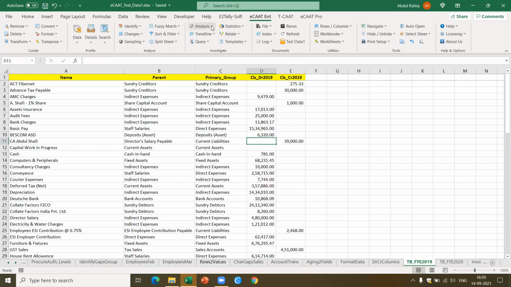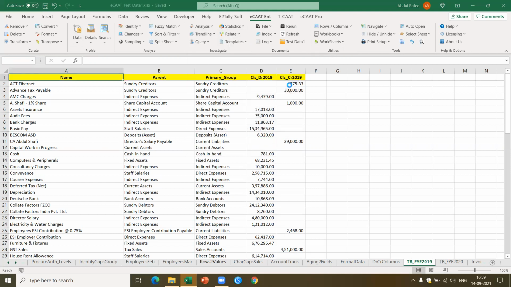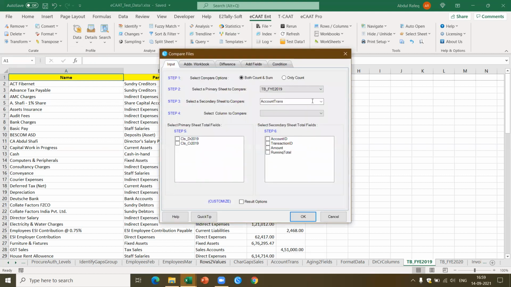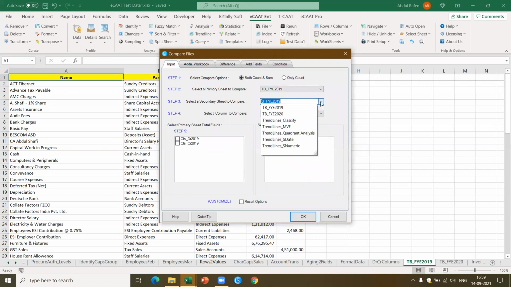Here we got analysis and we go to comparative, where there are various types of comparison. I'm just going to show you one simple thing. Here I'm going to show by files. So in all these cases, wherever possible, we have given you the steps. Okay, we started with the base 2019, and I want to compare it with 2020. So just give T, it automatically, dynamically picks up what is starting with T.